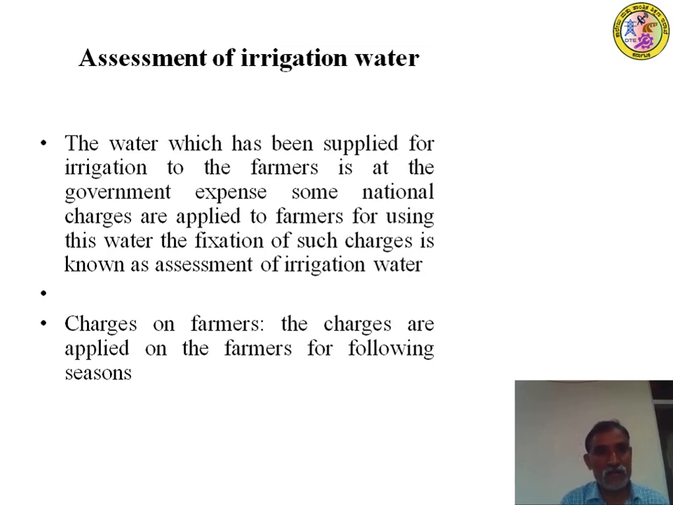Assessment of irrigation water. The water supplied for irrigation to the farmers is at the government's expense. Some nominal charges are applied to the farmers for using this water. The fixation of such charges is known as assessment of irrigation water. Fixing the charges for the farmers is called assessment of irrigation water. There are so many methods. The charges were applied on the farmers for the following seasons.